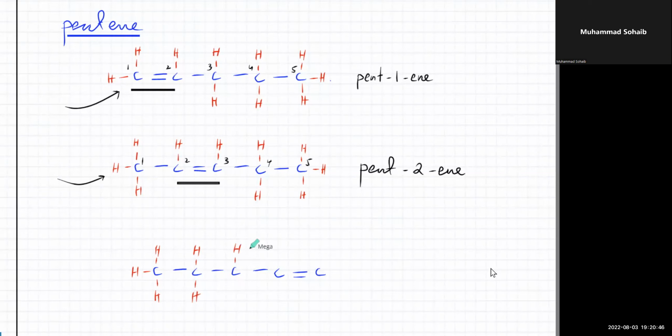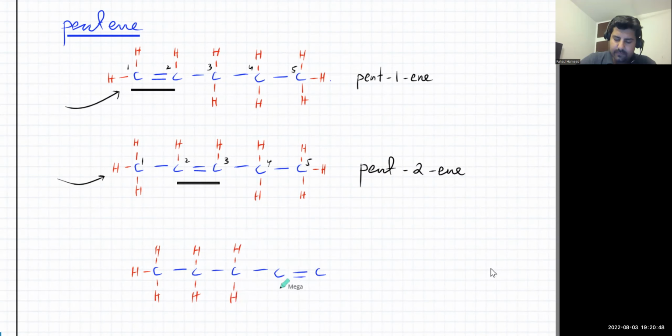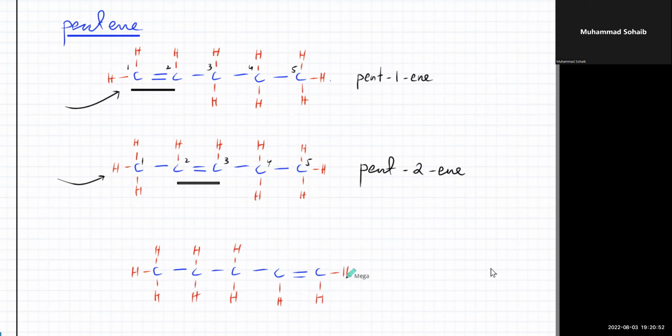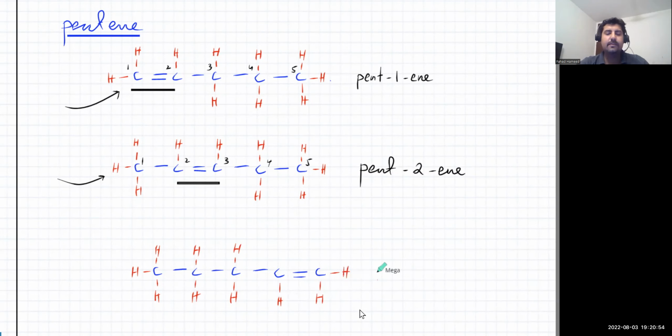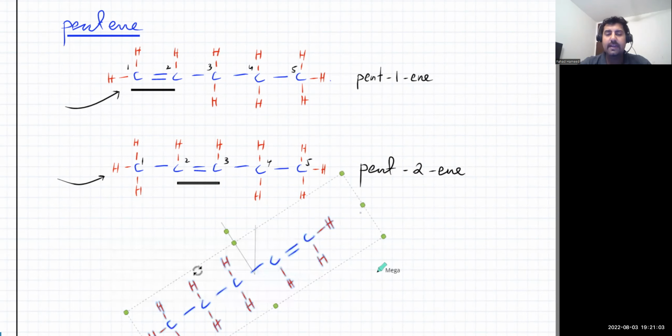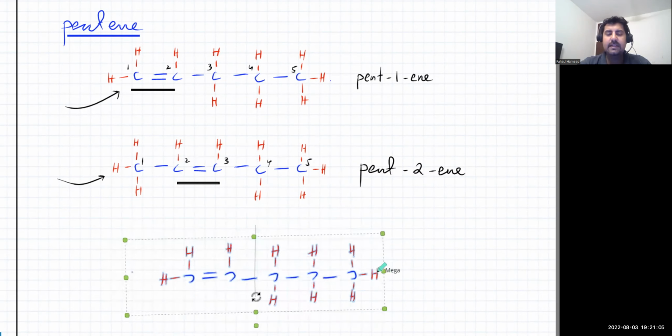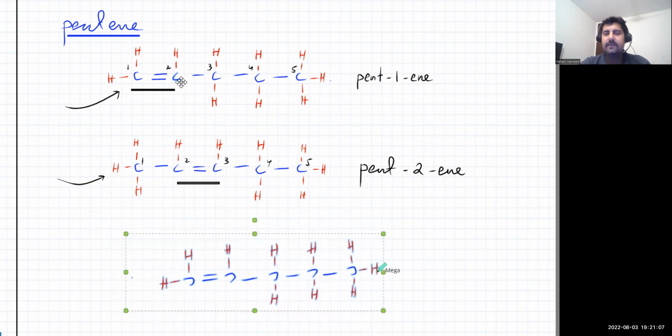Is this the same as the first one? If I put the double bond on the 4th one, all I have to do is pick up the molecule and rotate it, and you can see that it looks exactly like the first one.